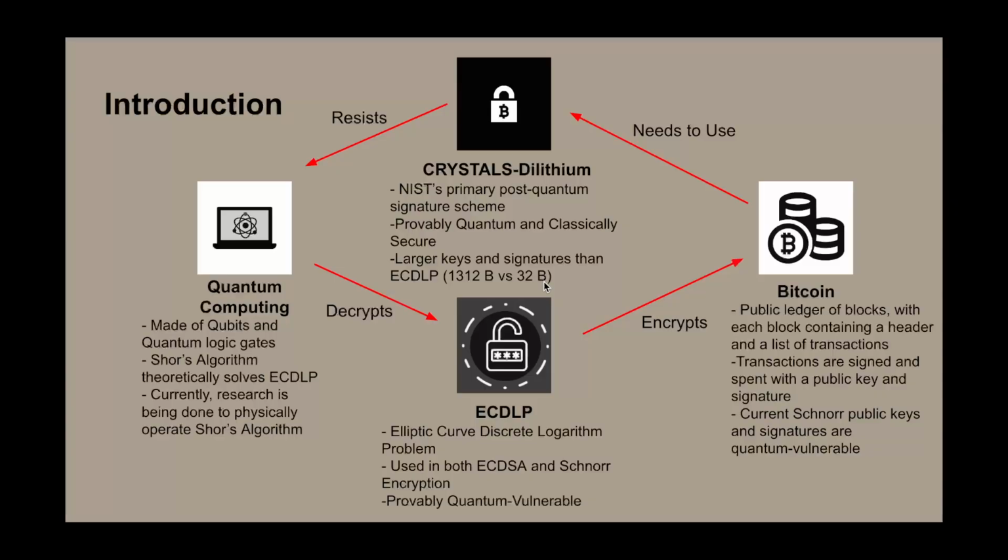This does pose a slight issue because, as we mentioned, blocks have an average size of 1.7 megabytes and they cannot go above a certain size. So larger keys and larger signatures directly correlate to fewer transactions, which is a bit of a problem. However, we will address that problem inside of our roadmap, which comes a little later.